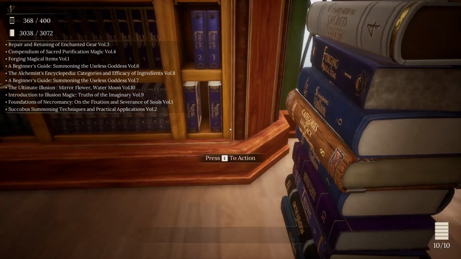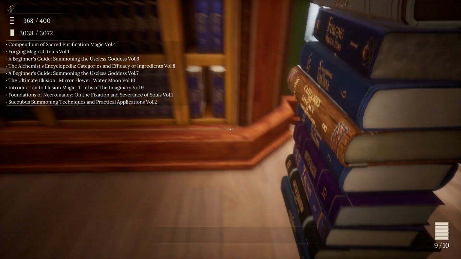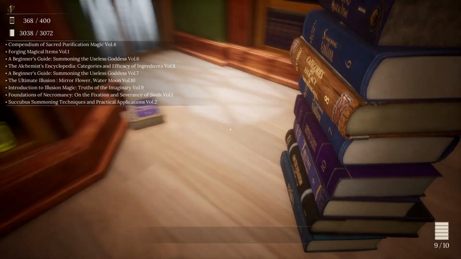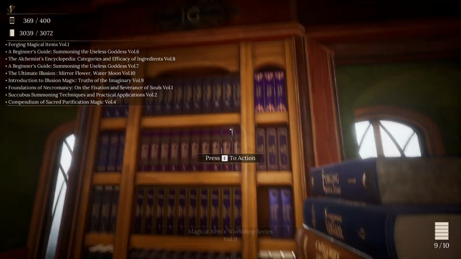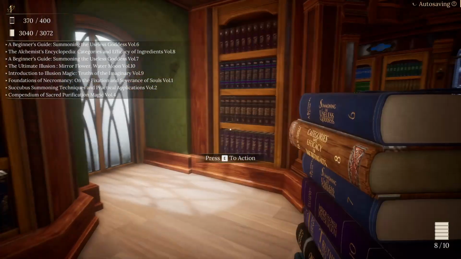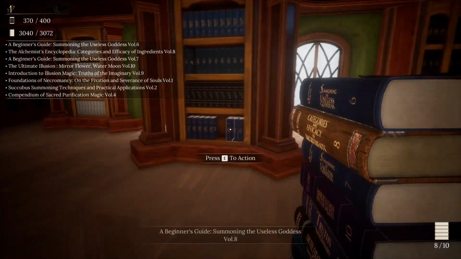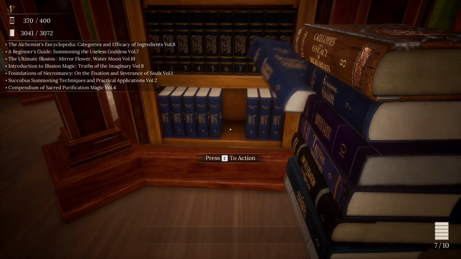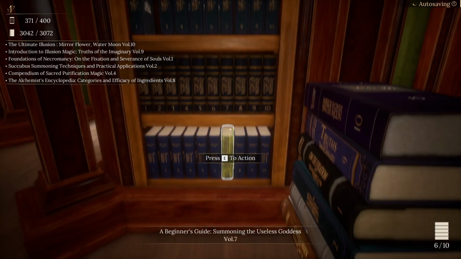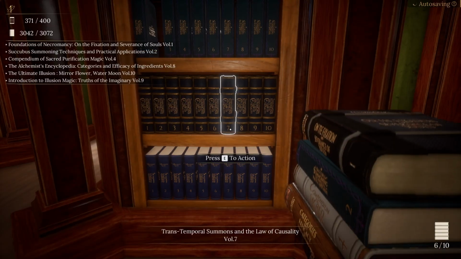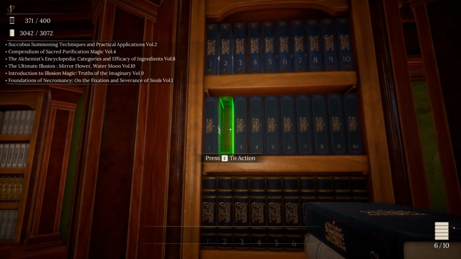Repair and Return of Enchanted Gear, Volume 3. Put that in the wrong spot there. Forging Magical Items, Volume 1. That completes that. Beginner's Guide, Something the Useless Goddess, Volume 6. Something Useless Goddess, Volume 7. Techniques and Practical Application, Volume 2.